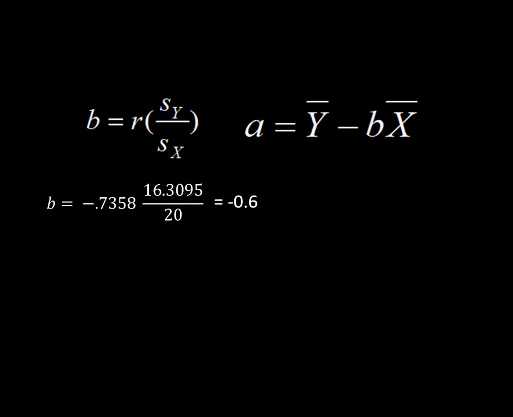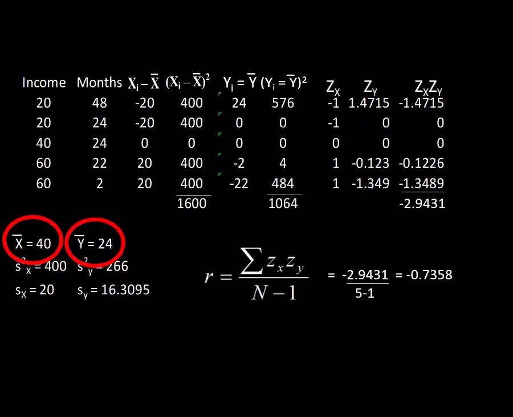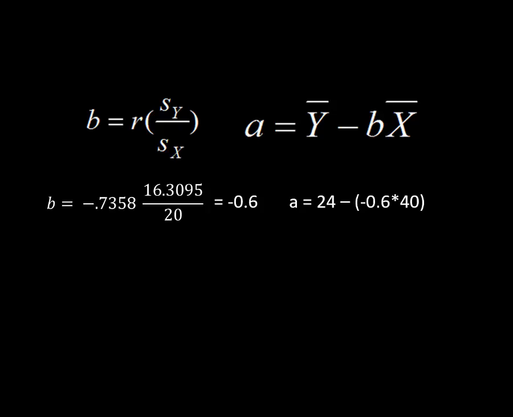All right, once we have the slope, we just need to get the means and fill in the equation for the intercept. So going back to our monster hand computation slide, there are those two means that we need. X bar, the mean of the X variable, which was income in this case, and Y bar, the mean of the Y variable, which was months of car ownership. Then we plug those into the equation for the y-intercept, and here it is. And don't forget that according to our equation, we're subtracting b times x bar. And so we're subtracting what was already a negative, because that was a negative correlation. So in other words, we're adding.